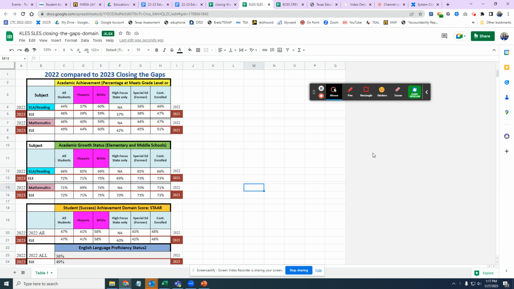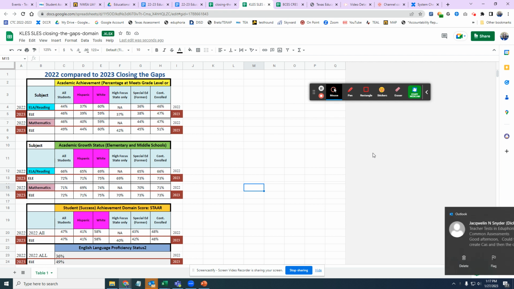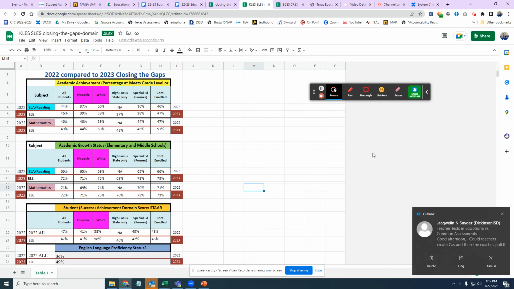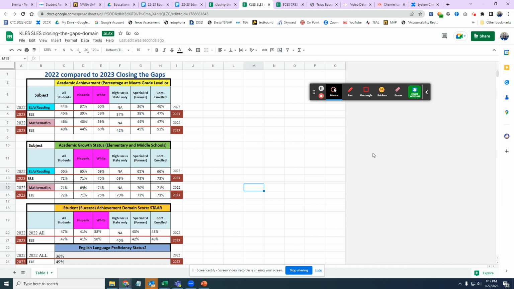We know that for 2023 the number of student groups has been condensed. And so at most you will have 6 student groups. Our campuses will probably only have 5 student groups. And how these student groups are determined is we have the all students, we have the 2 lowest race/ethnicity groups for 2022, we have the high focus, we have special ed former. Now, special ed former, most of you probably will not have 10 tests to be able to make that special ed former count for you. And then we have the continuously enrolled.